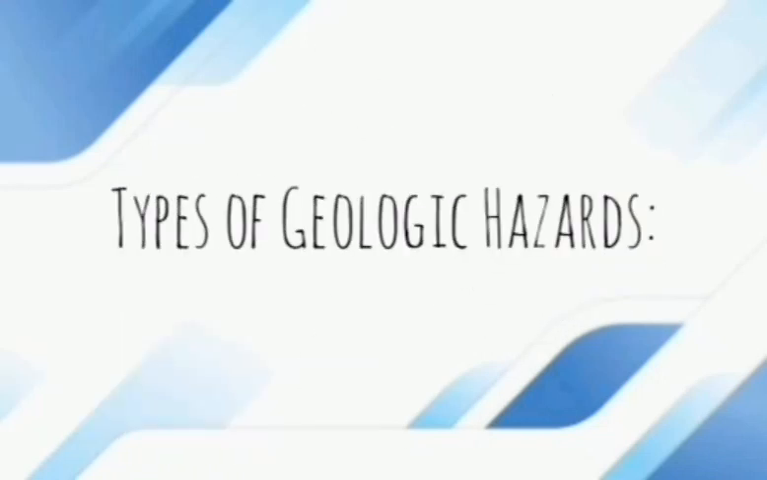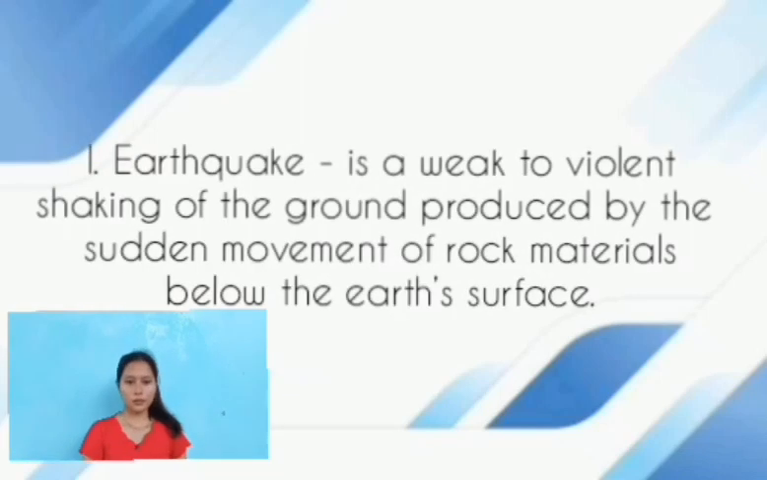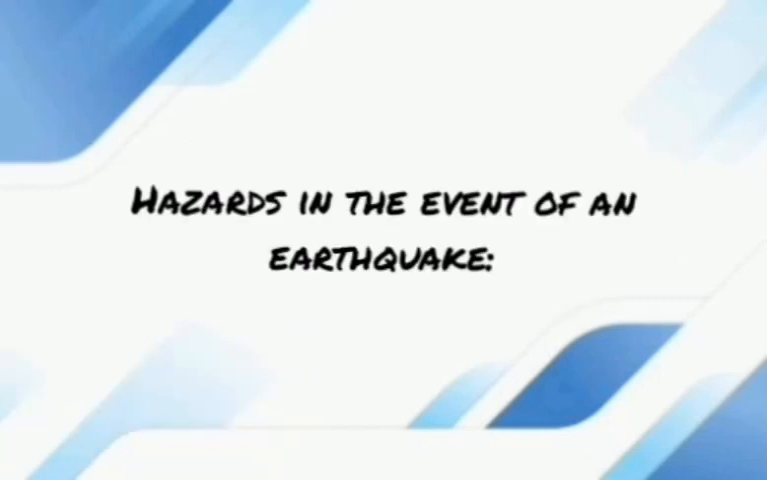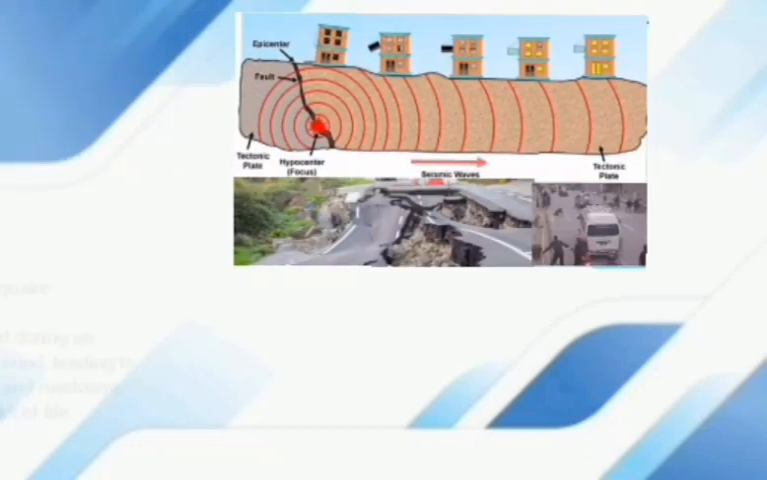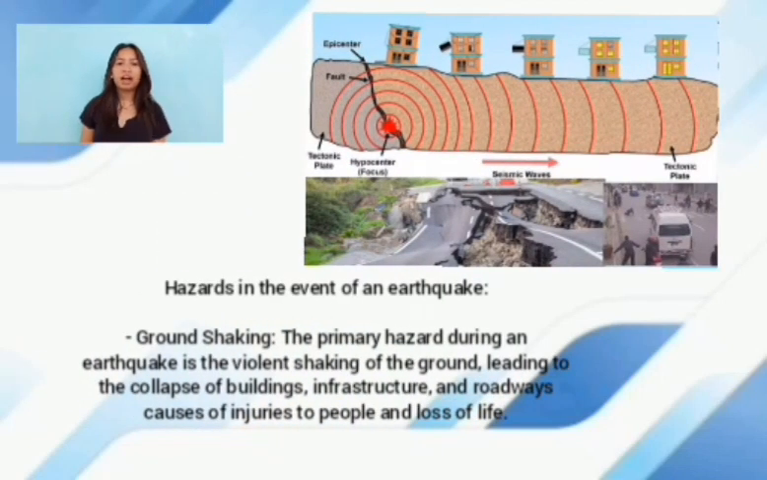Types of geologic hazard. Earthquake is a weak to violent shaking of the ground produced by the sudden movement of rock materials below the Earth's surface. Hazards in the event of an earthquake. Ground shaking. The primary hazard during an earthquake is the violent shaking of the ground, leading to the collapse of buildings and fractures in roadways, causing injuries to people and loss of life.